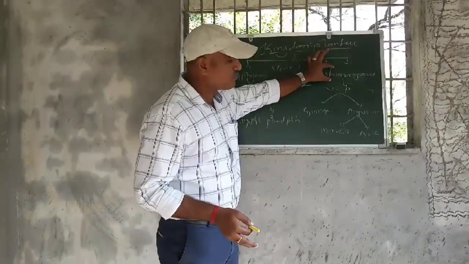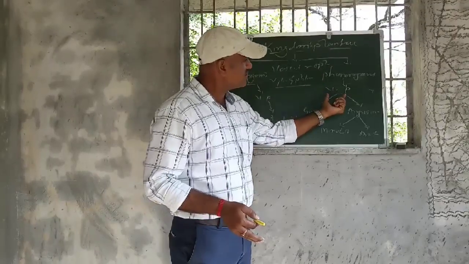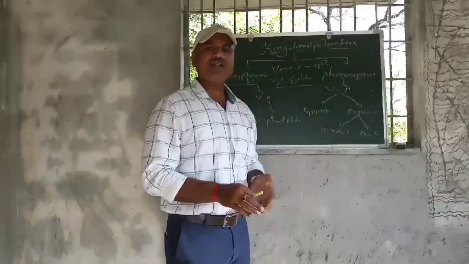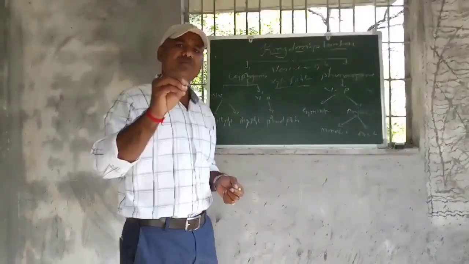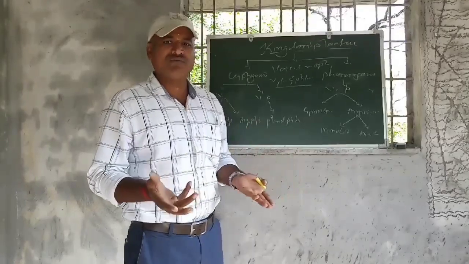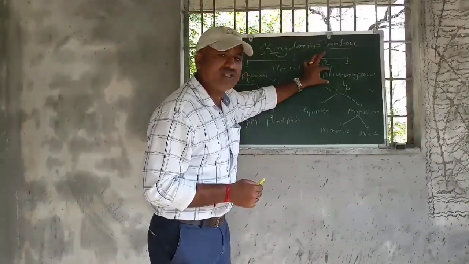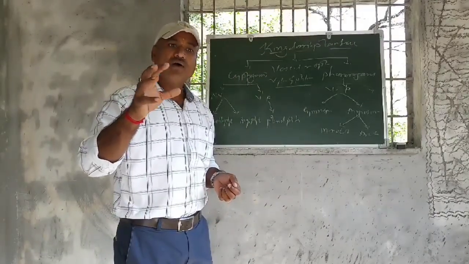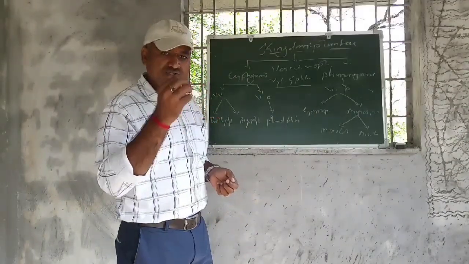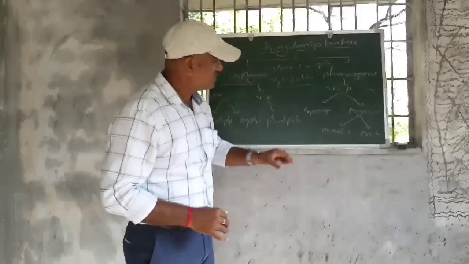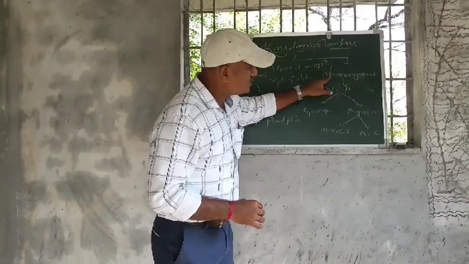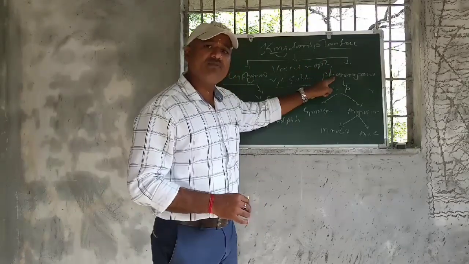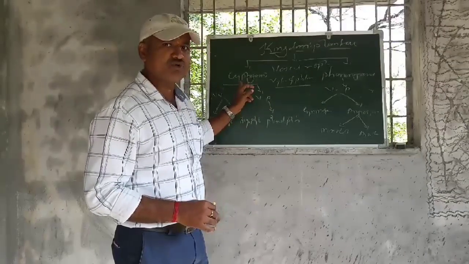Now we move towards the phanerogams. Phanerogams are seed-bearing plants. The plant may produce a flower, and after producing the flowers, it will definitely produce the male and female gametes, which are visible to our naked eyes. These phanerogams, in which the gametes are visible, are not considered like cryptogams.